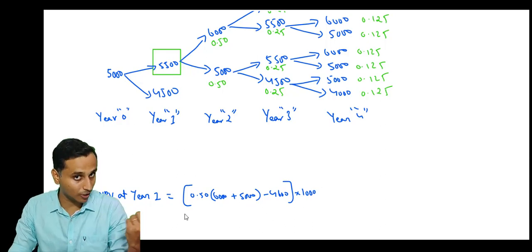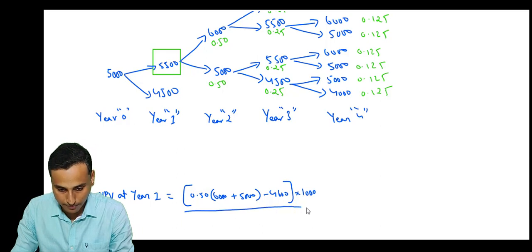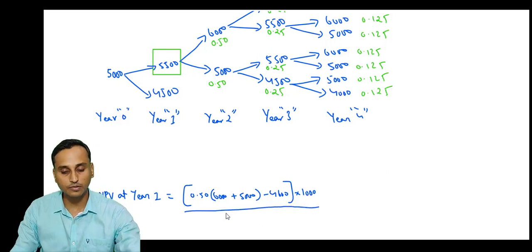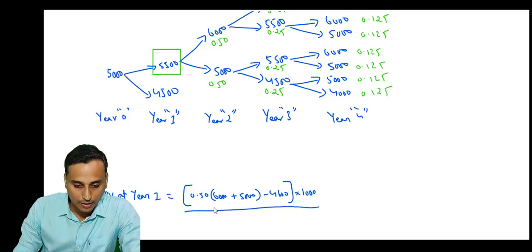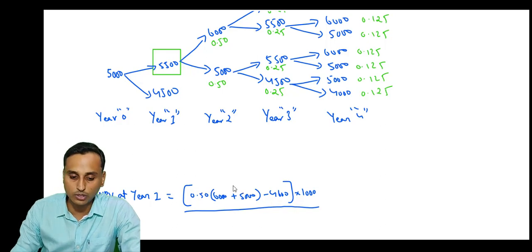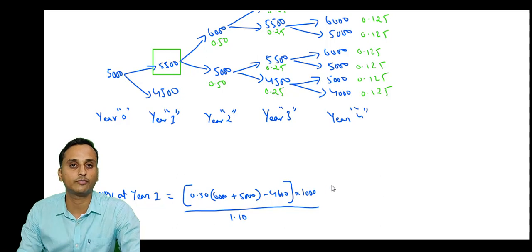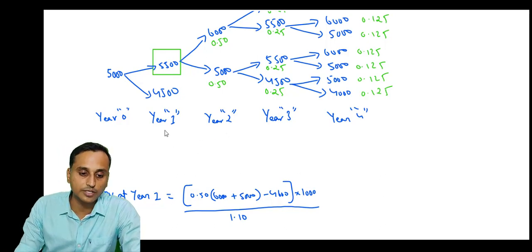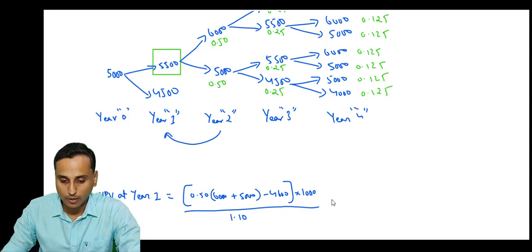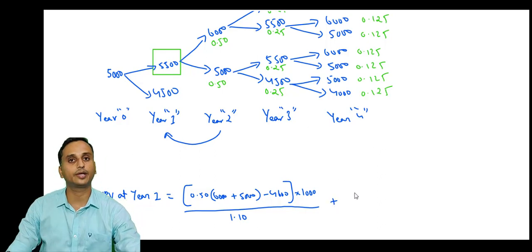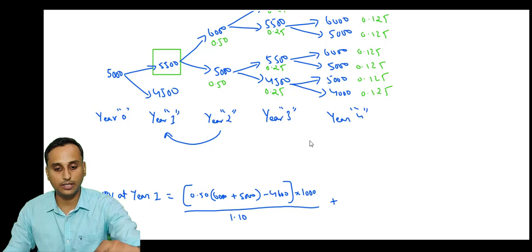Then we want to discount our cash flows, if you remember the previous steps that we followed in the previous adjustment. So the numerator here will give you the cash flows. We want to discount it, so divided by 1.10, discounting for 1 year. So year 2 cash flows, we're discounting them to year 1. Okay. Plus, let's calculate the cash flows of year 3. Year 3, what are the prices?